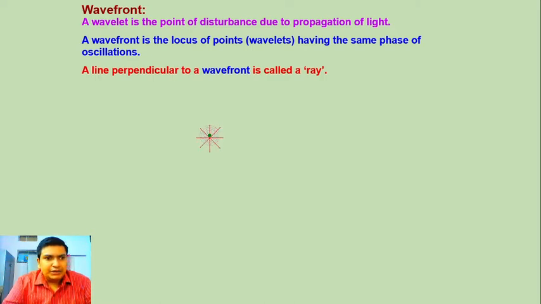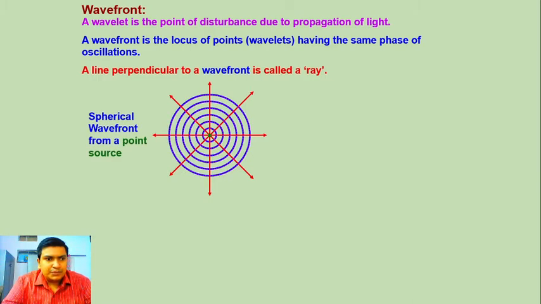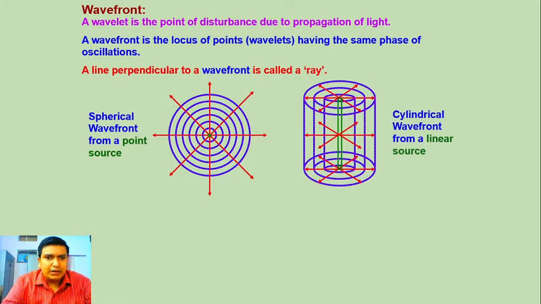Suppose there is a point source. So this is how a wavefront looks like. If there is a cylindrical or a line source, then in case of a line source, a cylindrical wavefront will form like this. So spherical wavefront from a point source and cylindrical wavefront from a line source can be produced.